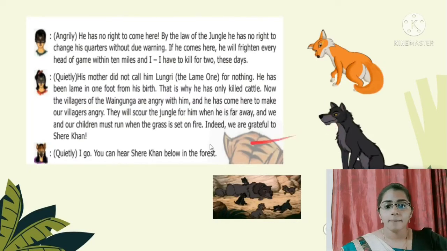Now Mother Wolf quietly says, his mother did not call him Lungari for nothing. He has been lame in one foot from his birth. That is why he has only killed cattle. Now the villagers of Vayaganga are angry with him, and he has come here to make our villagers angry. They will sow the jungle for him when he is far away, and we and our children must run when the grass is set on fire.